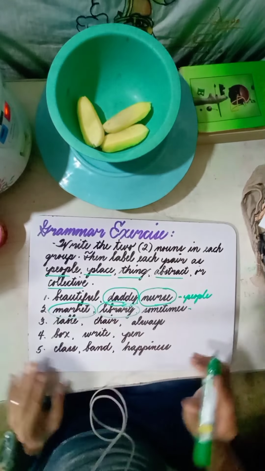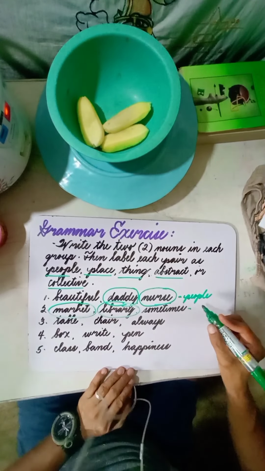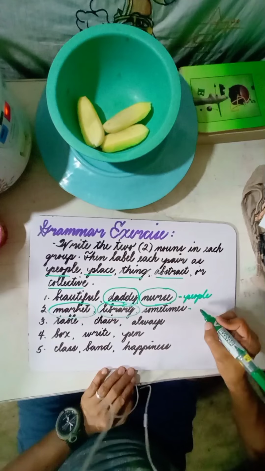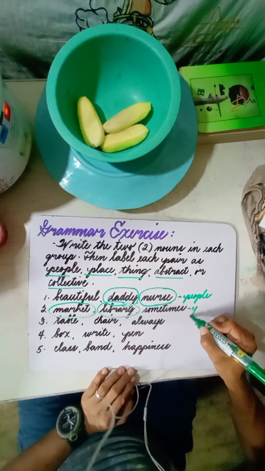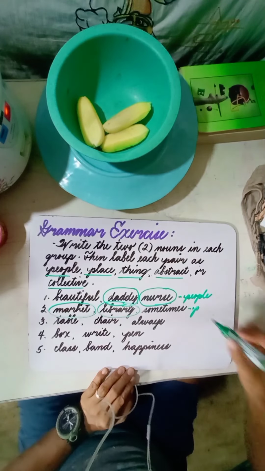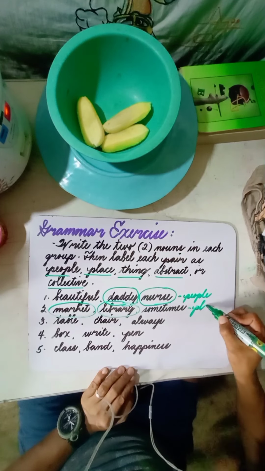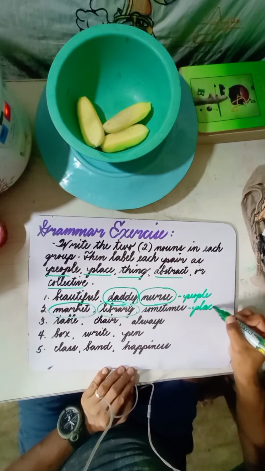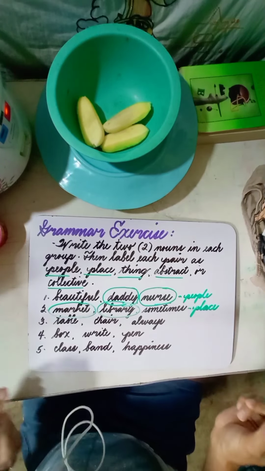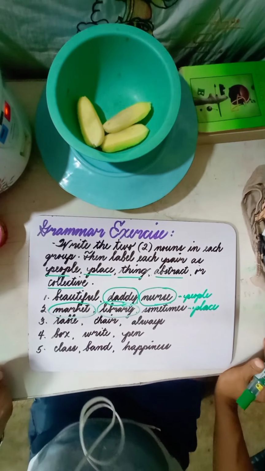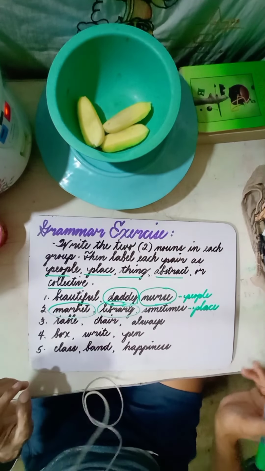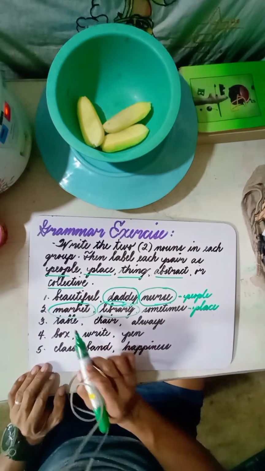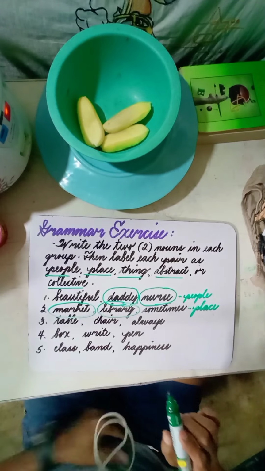So we have market, we have library. This is places. We have places or place. Did you get it right? Right. So let's have number 3. We have table, chair, and always.